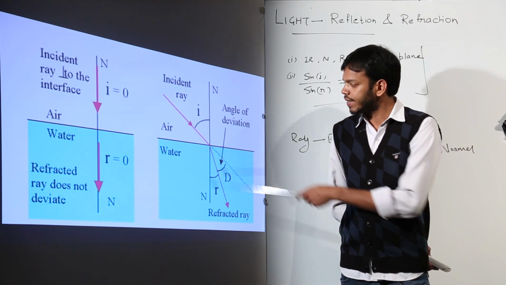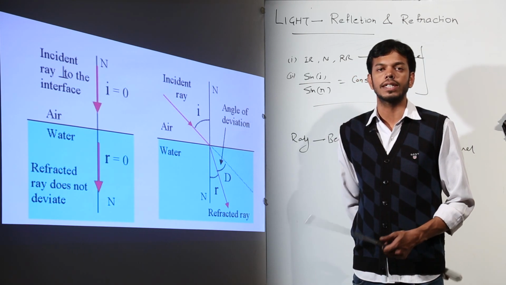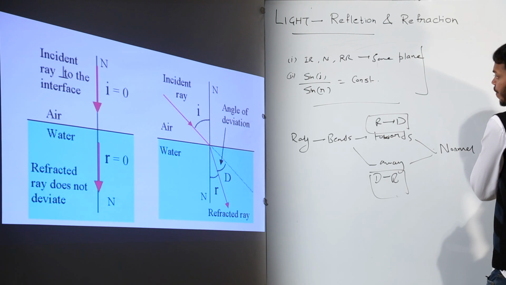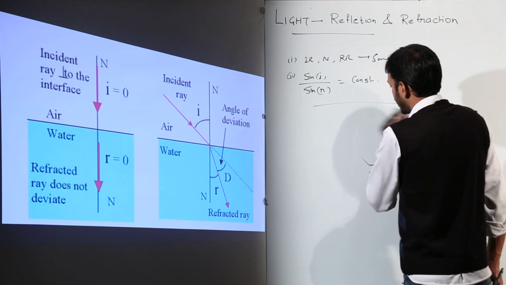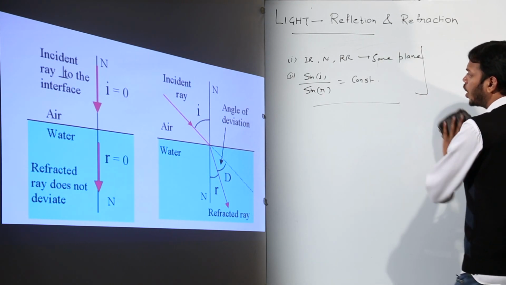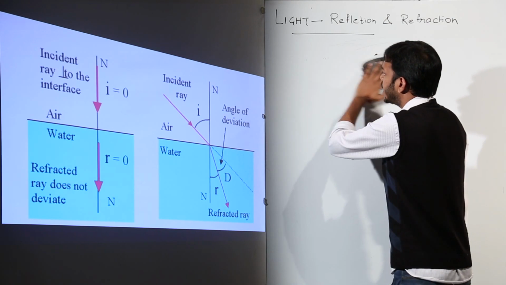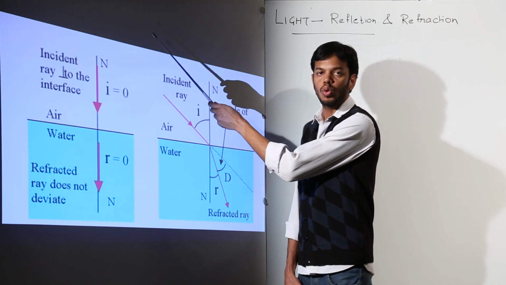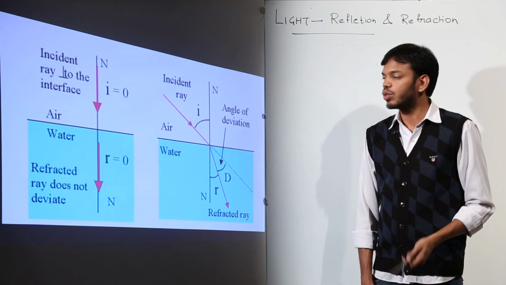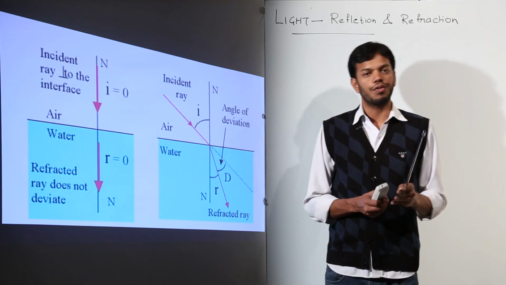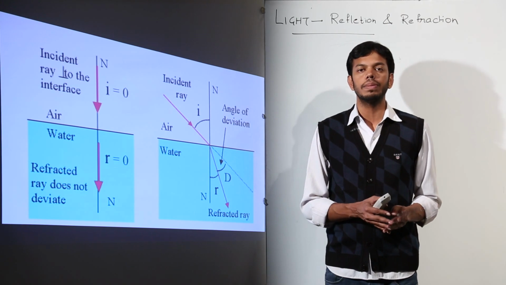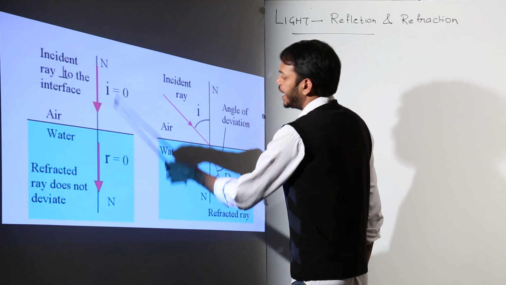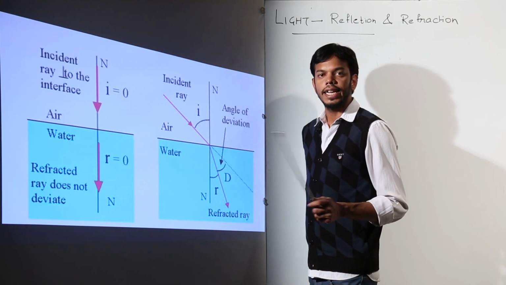Or you can say this thing can be explained in two ways. If I am saying that whenever light changes its medium, light gets refracted according to the laws of refraction, and now I am contradicting my statement that if the light ray is going along the normal, then there is no refraction. Actually, refraction is there, but it is not visible because the ray is refracting in its own plane.